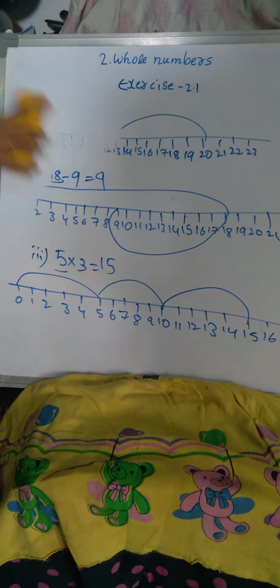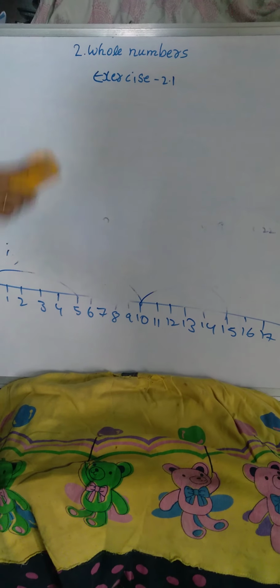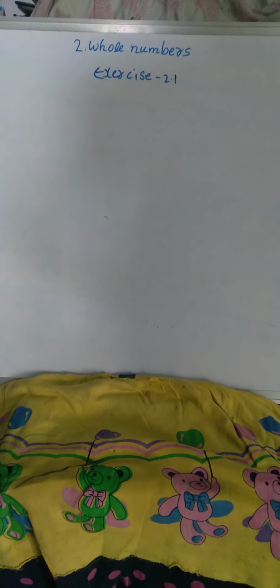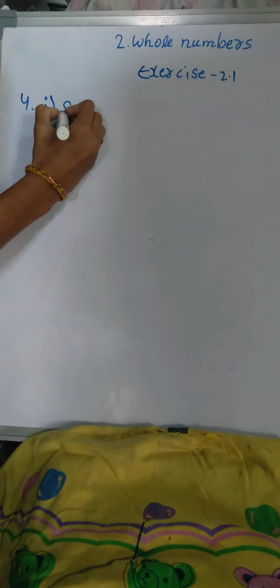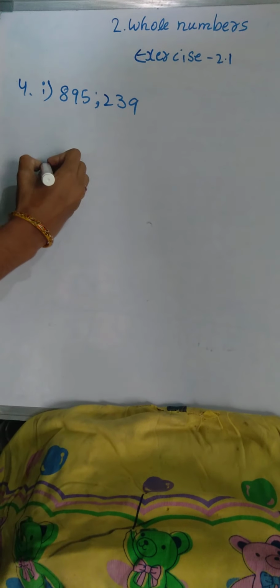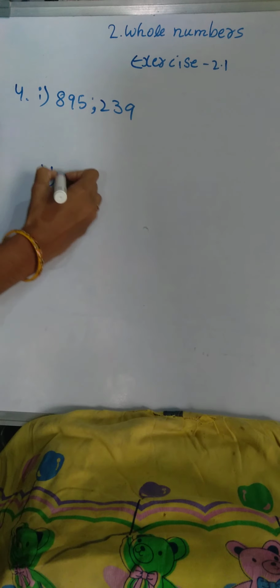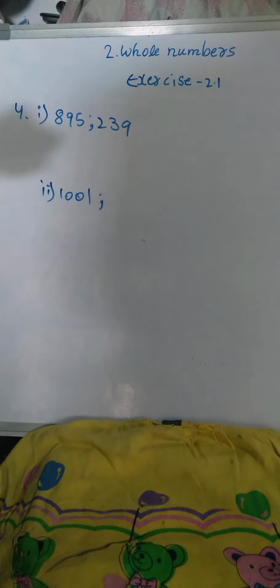So next we will solve this fourth one. What is the fourth question? In each pair state, okay, I will write first the pairs and I will explain the question. First pair is 895 and 239, and second pair is 1001 and 10,001,